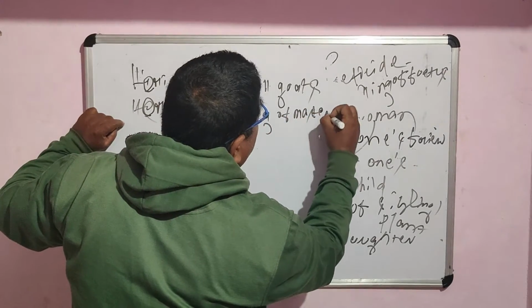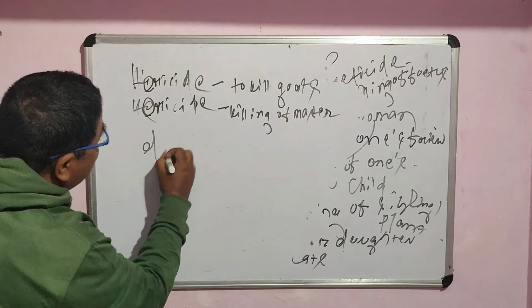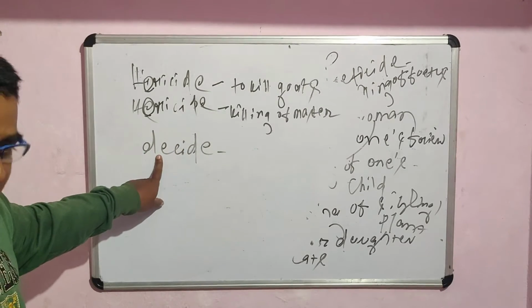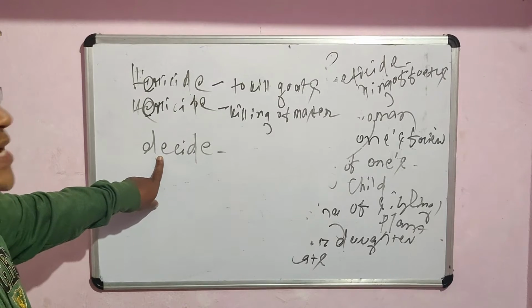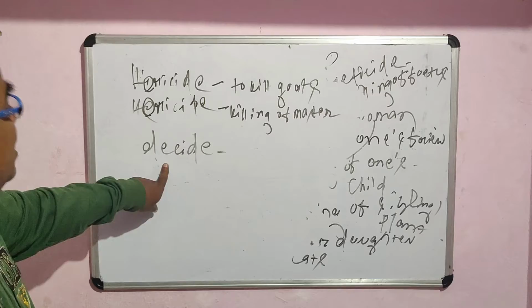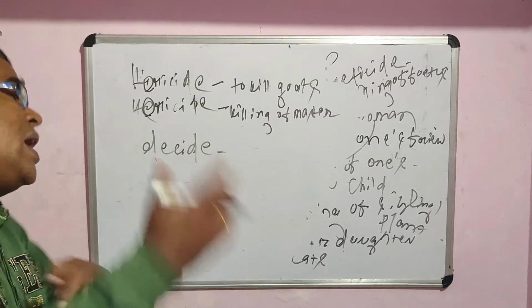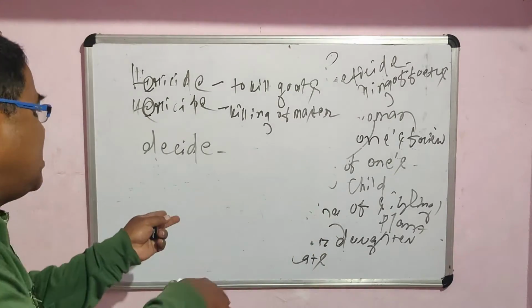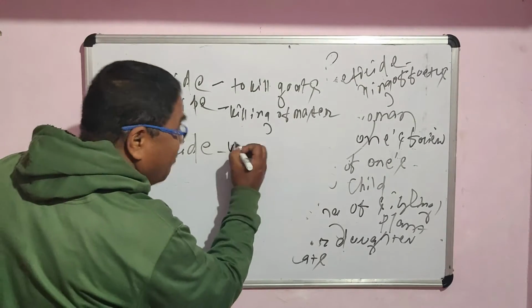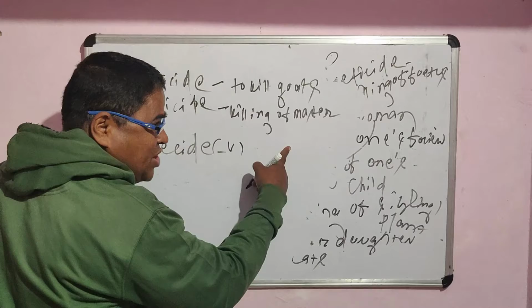Another word is decide. You know the verb decide. So what do I decide? When we decide some things, we simply come to the final point or to the conclusion. If you decide already, you simply take some action for what you have already planned or arranged. So remember, decide is a verb whose noun is decision. Decision is the abstract noun coming from the verb decide.